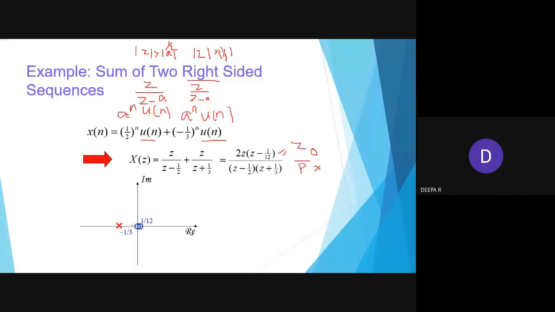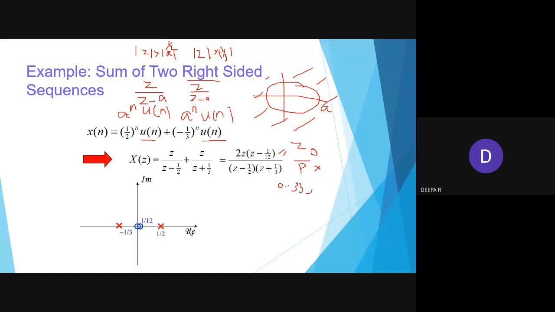For this, what is 1 by 2? So how can I draw the circle? Whenever I set the right hand side sequence, what will be my a? It is to be shaded outside. That is the condition for a single sequence like a power n u of n. But we have two poles, right? So you see this, everything is greater than. So 1 by 3, for instance, is 0.33.